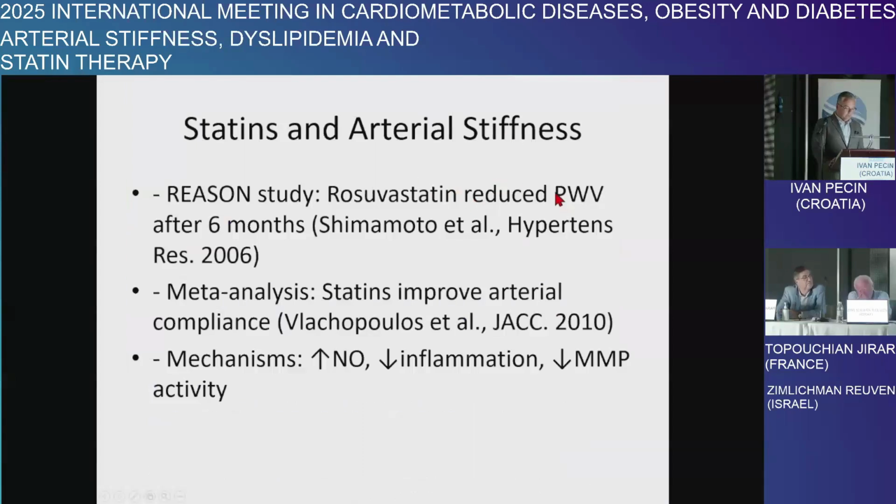This was shown for the first time almost 20 years ago. One study showed that rosuvastatin reduced pulse wave velocity after 6 months, and there are also lots of meta-analyses. Again, colleague Vlachopoulos, for example in 2010, showed that statins improved arterial compliance with mechanisms yet to be determined, but we know today that it is elevating nitric oxide, lowering inflammation, and lowering metalloproteinase activity.